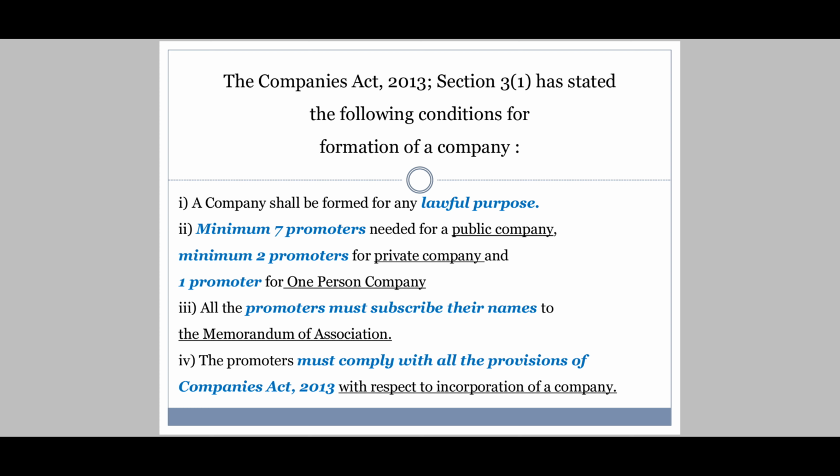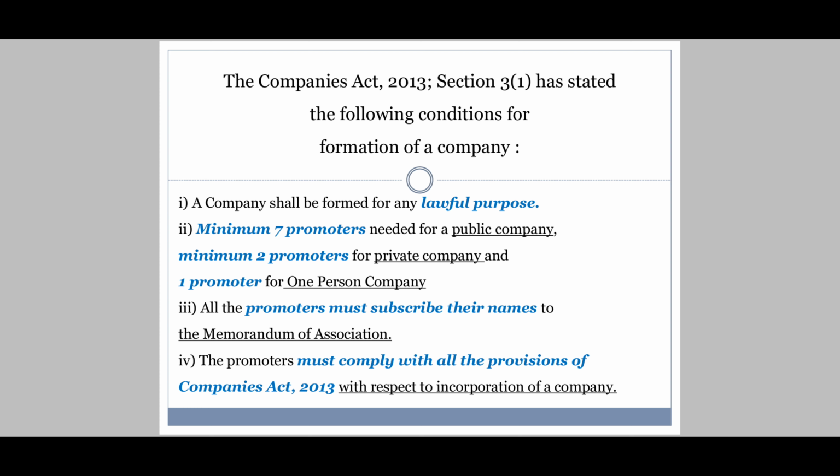See, the Companies Act 2013 Section 3(1) has stated the following conditions for formation of company. Now, there are certain conditions, there are certain criteria to be fulfilled to form a company. If I want to start a company, the very first condition is a company shall be formed for any lawful purpose.